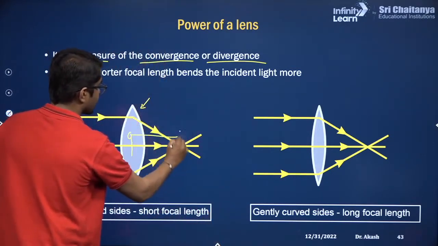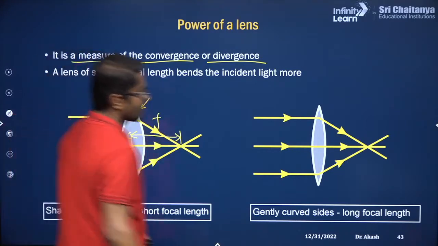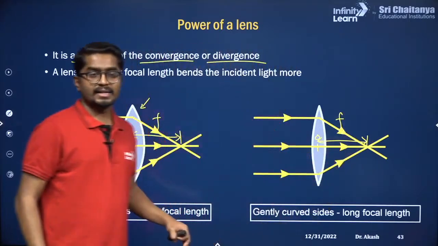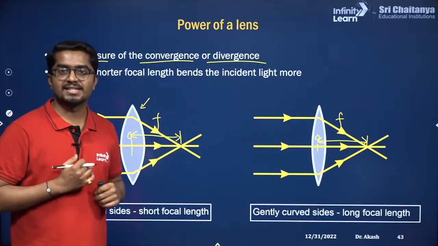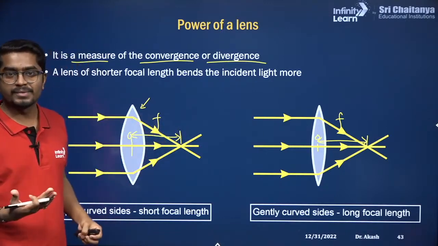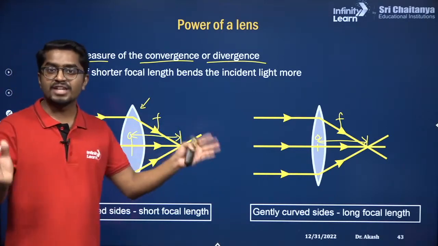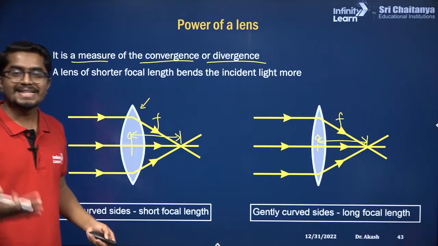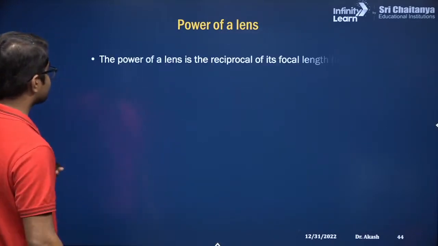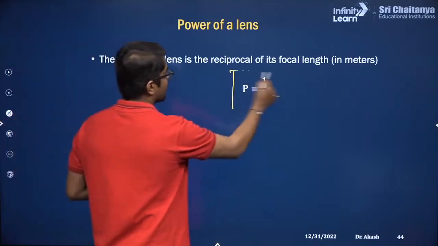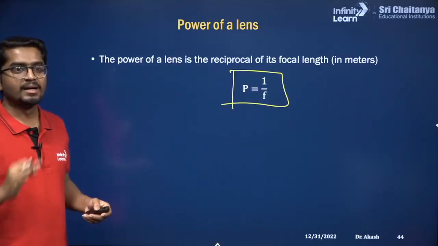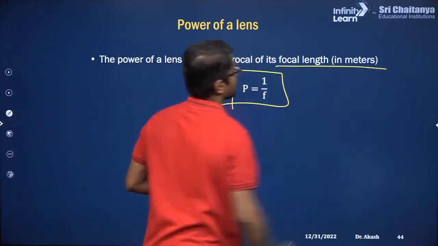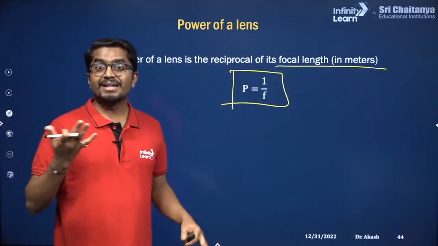Do you know what is this? If there is an optical center, this distance is focal length. Again, there is an optical center, this distance is focal length. Correct? So if a lens can converge faster, that means focal length would be smaller. If a lens can diverge the rays very fast, that means the focal length for the concave lens would be smaller. So that is how the power of a lens is defined. So the power of a lens is nothing but 1 by f. Very simple formula. But you need to be sure that this focal length should be in meters. Focal length is nothing but distance, correct?